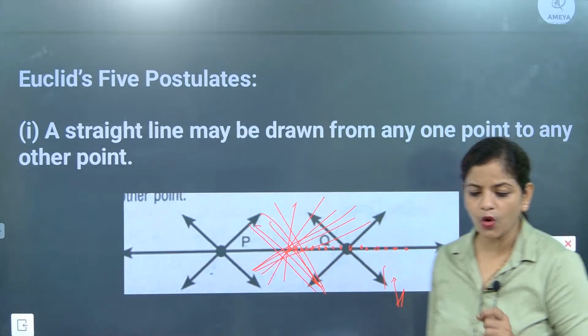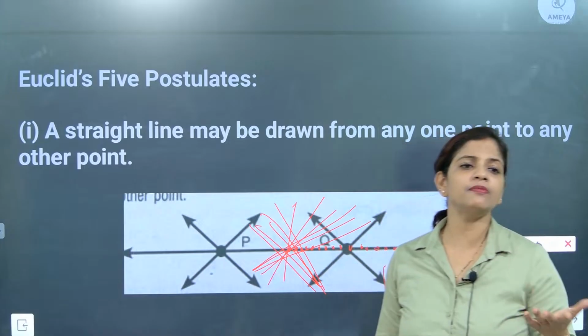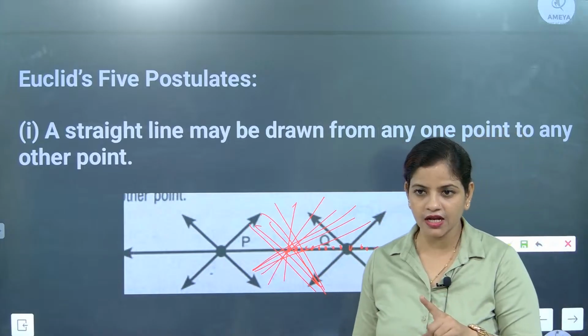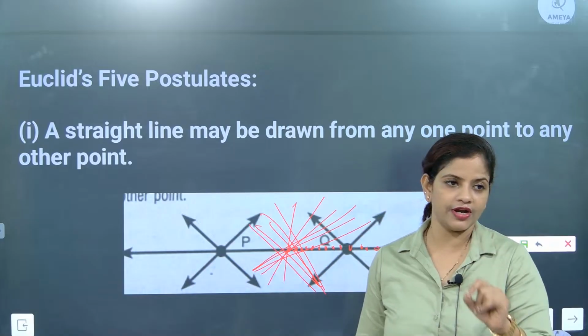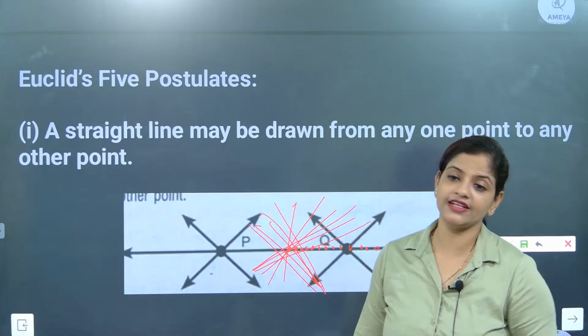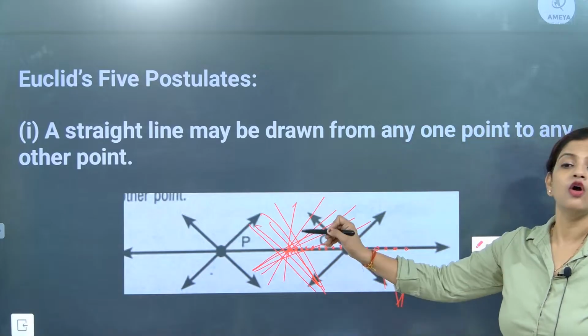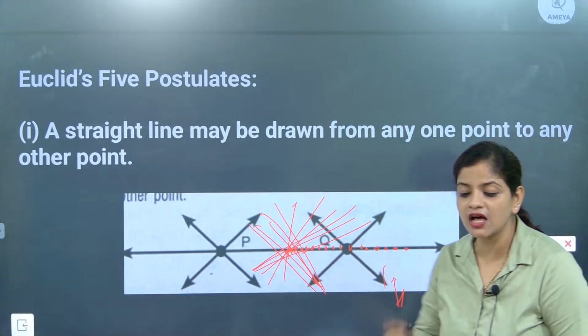So from one point, many lines can cross. Infinite lines can be drawn from a point. That point will become the common point of all the lines.